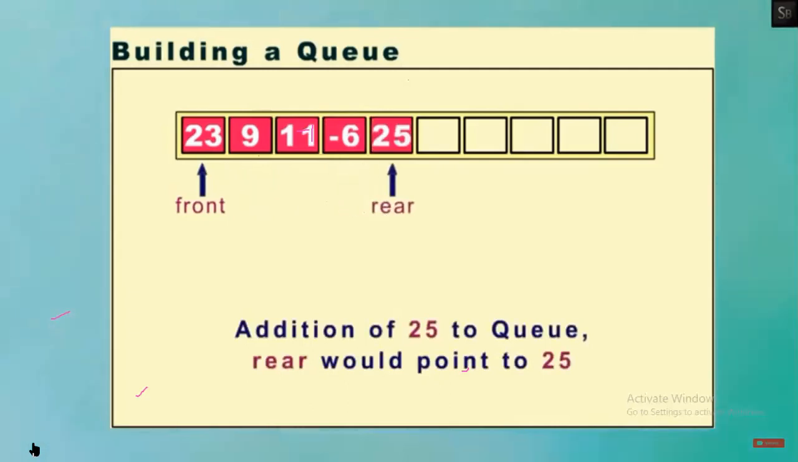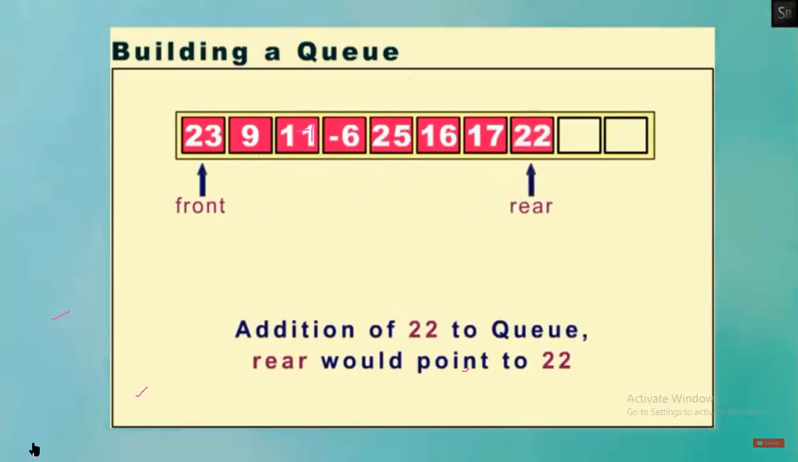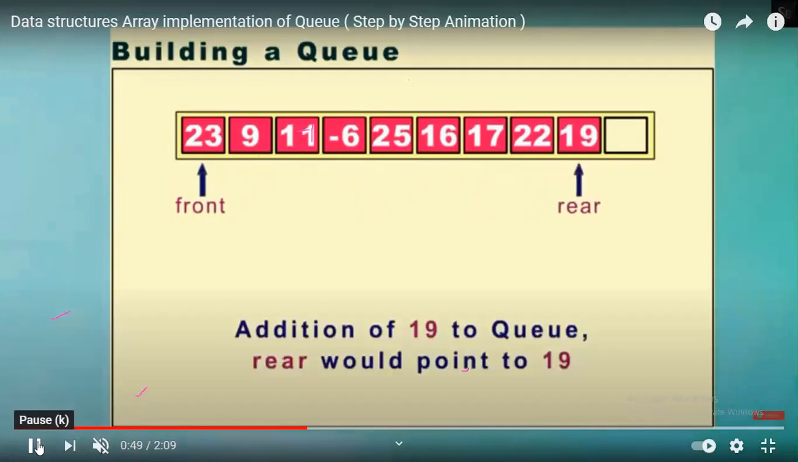Again, 25 will move the rear. So we have the maximum capacity of a queue, as you can see on the diagram. Addition of 16, addition of 17, the rear keeps moving. Okay, 22, again the rear is moving. Finally, you can see what happens. 19, 30, it has moved, right? Now, if you insert anything, you say that the queue is full. You cannot insert anything, so it has reached the maximum capacity.